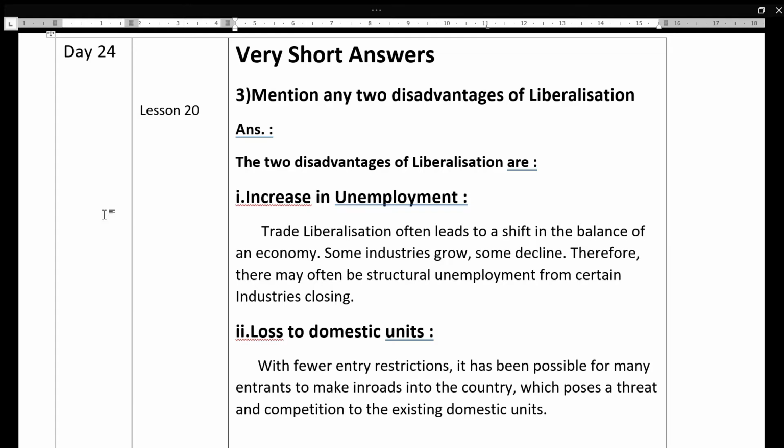I have taken increase in unemployment and loss to domestic units. Here, trade liberalization often leads to a shift in the balance of economy. So some industries grow and some decline. Therefore, there may often be structural unemployment from certain industries closing. Next is loss to domestic units. With fewer entry restrictions, it has been possible for many entrants to make inroads into the country, which poses a threat and competition to the existing domestic units.